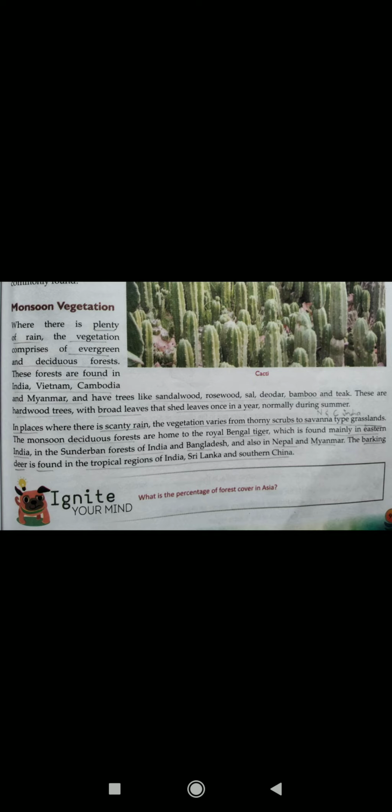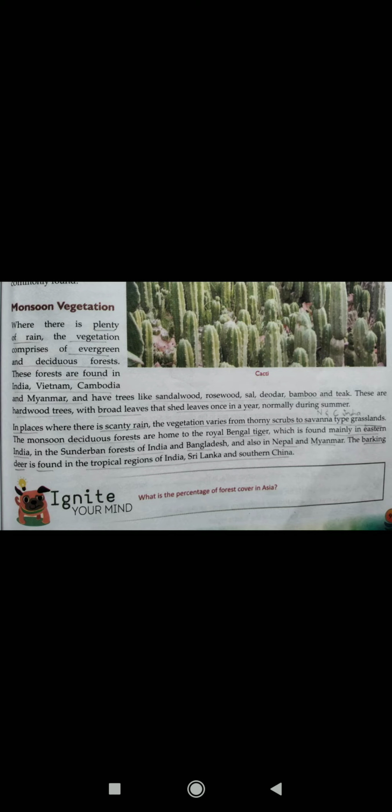So, in a monsoon type of climate, the vegetation comprises both evergreen and deciduous forests. It depends on the amount of rainfall they receive. In places where there is plenty of rain, vegetation comprises both evergreen and deciduous forests, that is in the forests of India, Vietnam, Cambodia, and Myanmar.